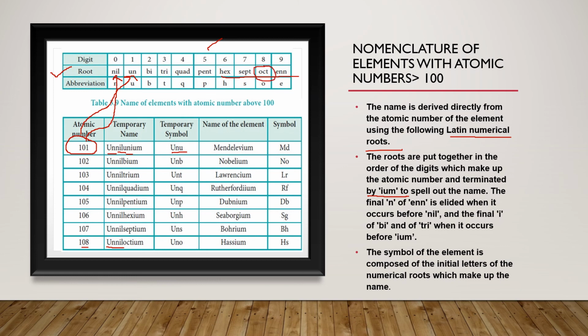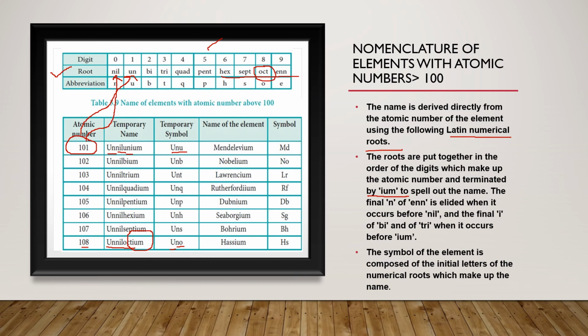So I have used oct here, and the ending is ium. So unniloctium, its symbol will be Uno: the first letter is U, for nil it's N, and for oct it's O. So this is the symbol for the element with atomic number 108. In this way we can name the elements which have atomic number greater than 100.